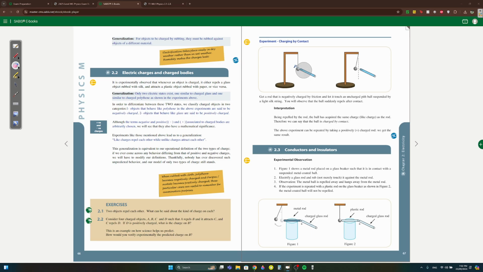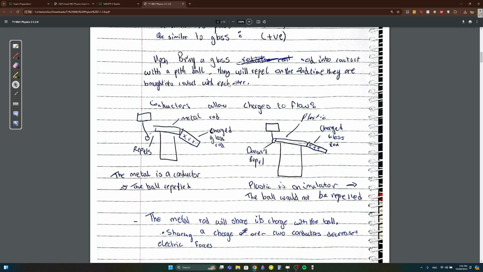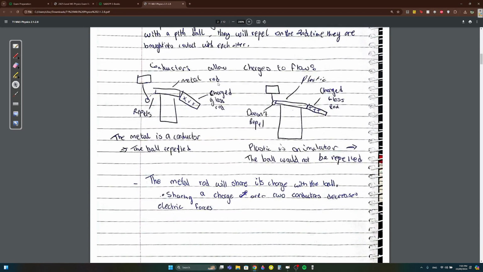If you bring it close and it's negative, this one's going to donate some electrons, making this one also negative, so they're going to repel. Maybe they might ask upon which time will it repel. On the second time. Conductors allow charges to flow. The same experiment can be used. Get the same charged glass rod. Let me change my color to red. And get a metal rod.